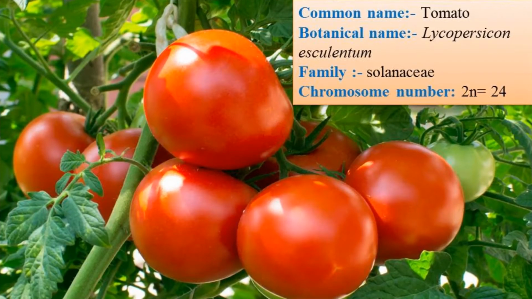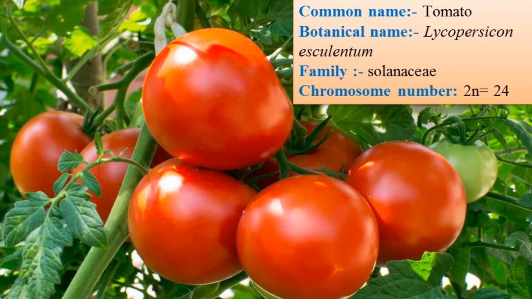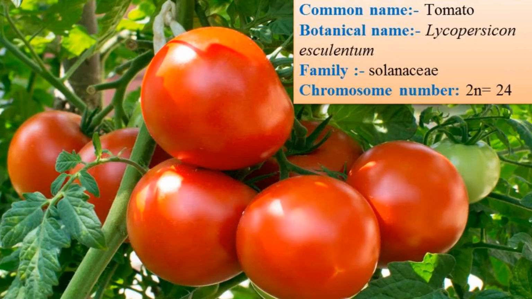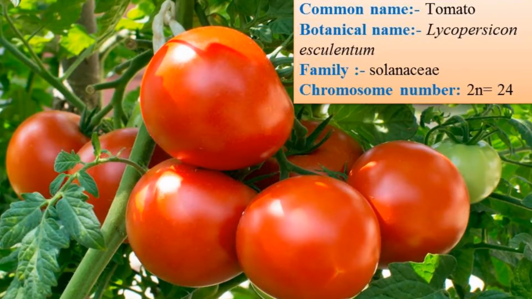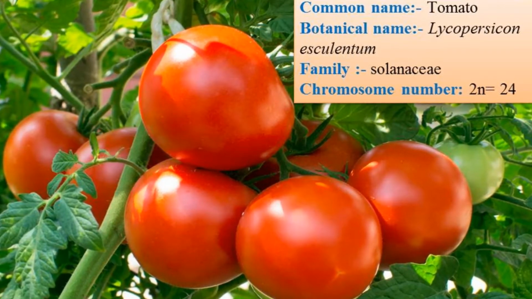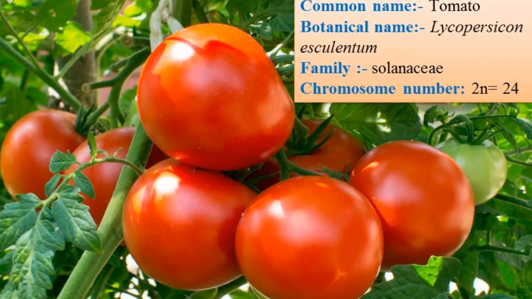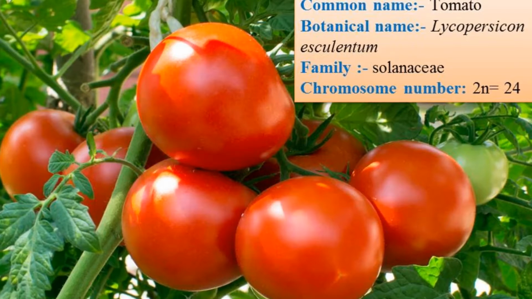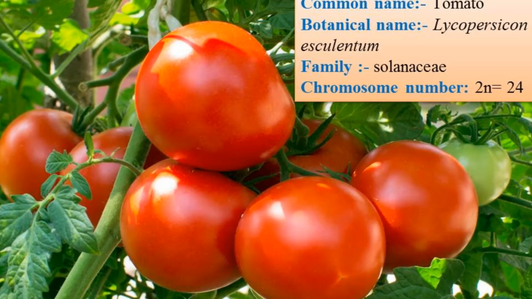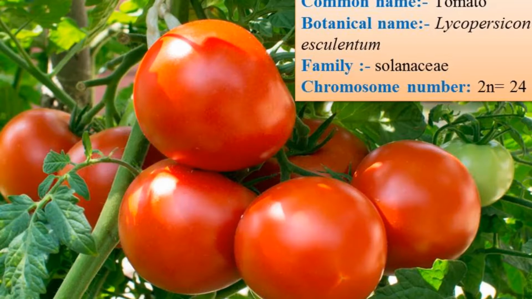Hello students, today we are going to discuss cultivation practices of tomato under protected conditions. Different types of vegetable crops are suitable to be grown under protected conditions, like tomato, capsicum and cucumber. But tomato occupies number one place in vegetable production under polyhouse cultivation. In the world, it is grown in polyhouse and also in shade net house.